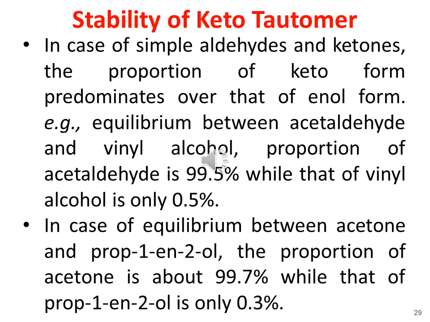For example, in the equilibrium between acetaldehyde and vinyl alcohol, the proportion of acetaldehyde is about 99.5%, while that of vinyl alcohol is 0.5%. In the case of equilibrium between acetone and prop-1-en-2-ol, the proportion of acetone is about 99.7%, while that of prop-1-en-2-ol is only about 0.3%. So in the majority of the cases, if we talk about simple aldehyde and ketone, the proportion of keto tautomer predominates over the enol tautomer.